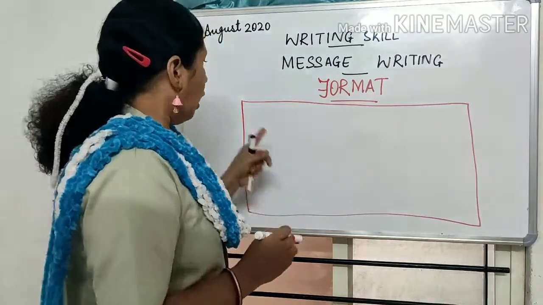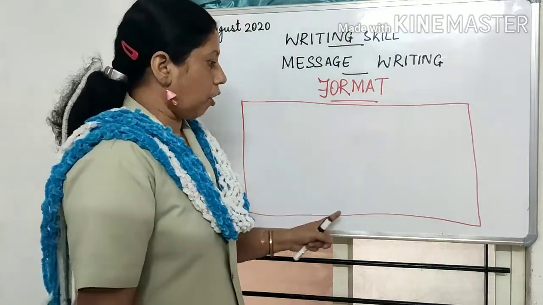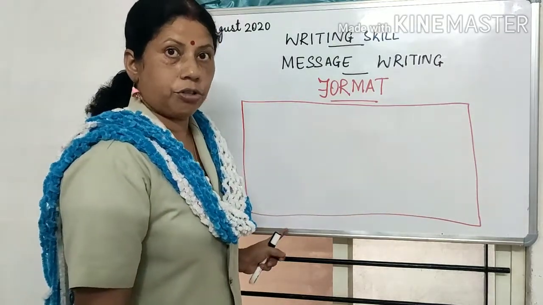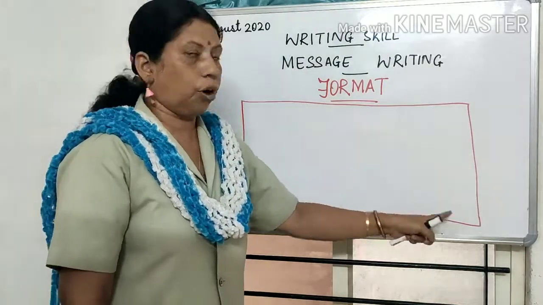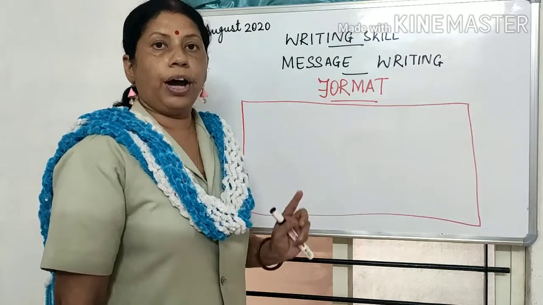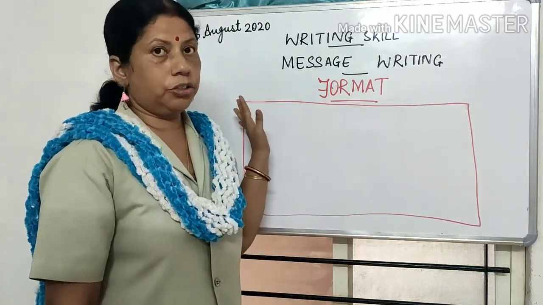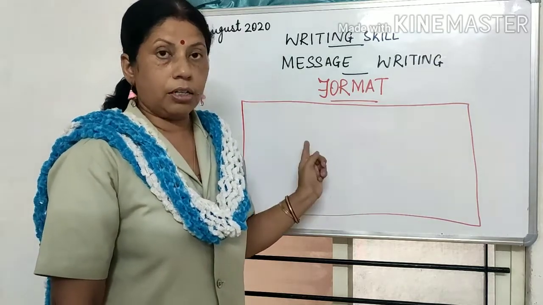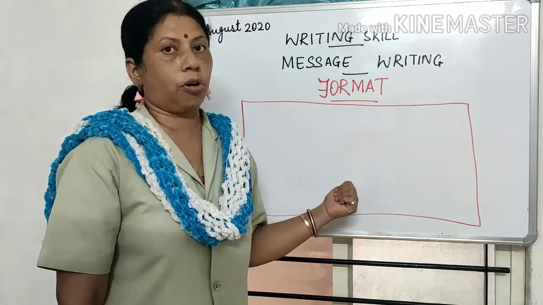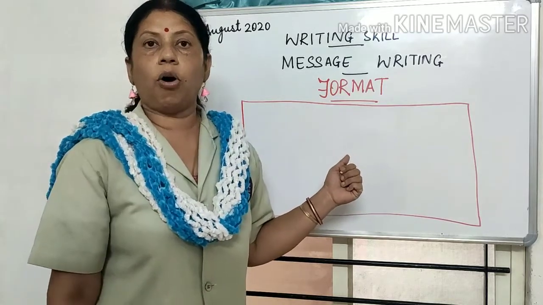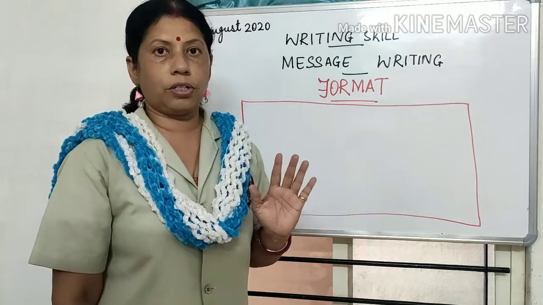Remember, the lines should be straight, okay? It should not be curved like how I have drawn, right? And the corners also should join, right children? You have to make a perfect box where the corners are joined. It should be straight. So you have to use a scale and a pencil to make this box. You cannot make a box with a pen, right children? So I hope you understood this.